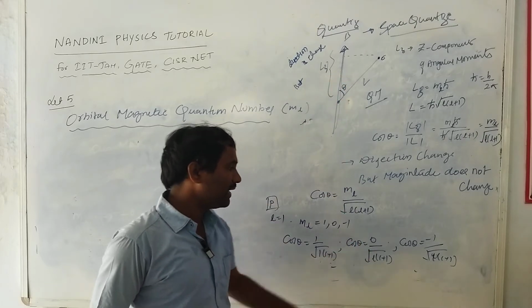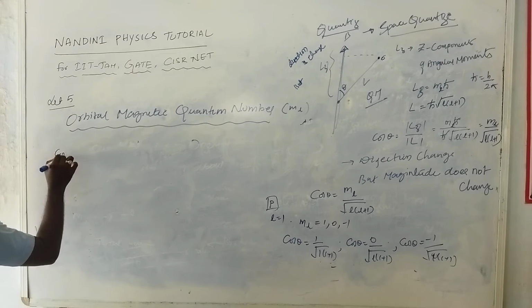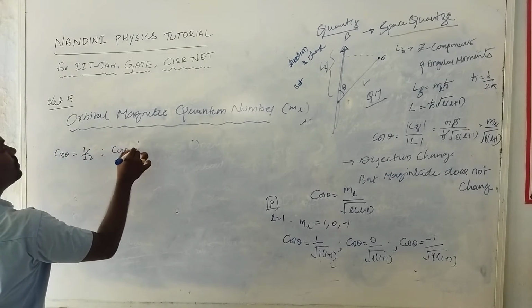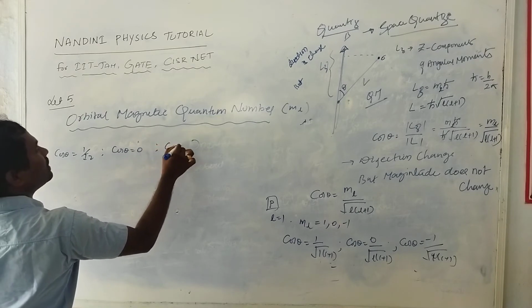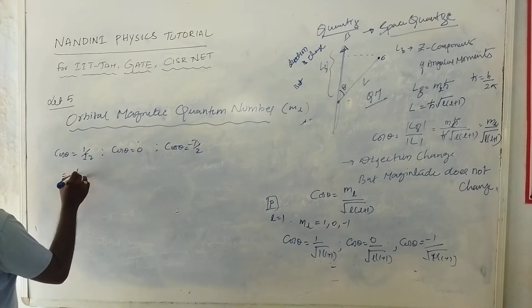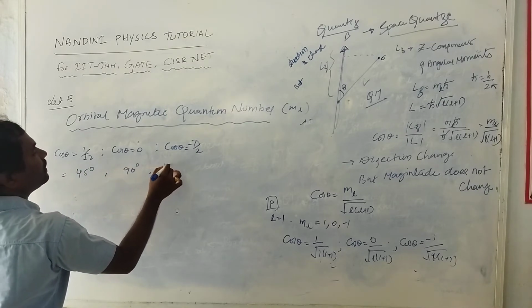I will explain the orienting directions right now. Cos theta is equal to 1 by root 2, then cos theta is equal to 0, and finally cos theta is equal to minus 1 by root 2. This value is around 45 degrees, this value is 90 degrees, and this value is 135 degrees.